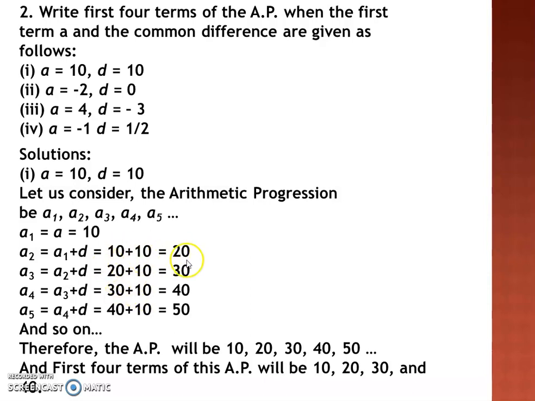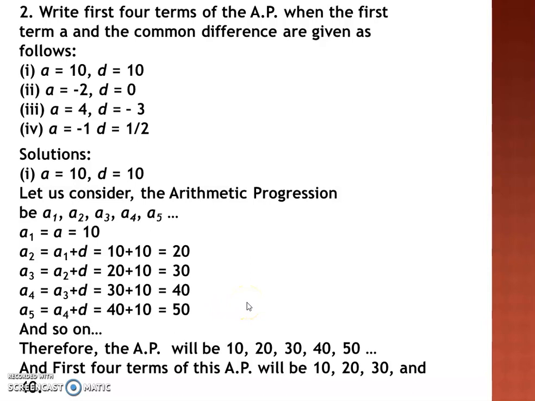The third term will be 20 plus 10, 30. Then 30 plus 10, 40, 40 plus 10, 50, and so on. So you know the first term, you know the common difference. You can go on with this AP as long as you want to go on. But out of that, we want only 4 terms. So the first 4 terms, if you need to write, will be 10, 20, 30, and 40. These are the first 4 terms of the AP. So if you know the first term and common difference, then the AP can be generated.